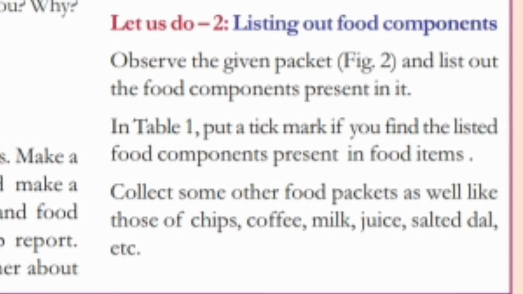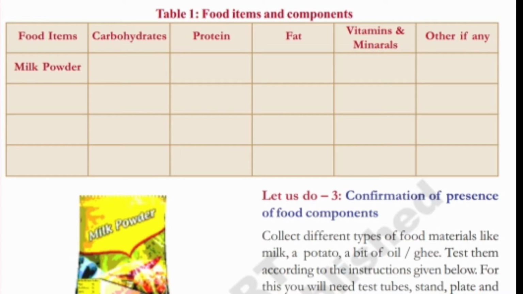Let us do 2. Listing out food components. Observe the given packet and list out the food components present in it. In table 1, put a tick mark if you find the listed food components present in food items. Collect some other food packets as well, like those of chips, coffee, milk, juice, salted dal, etc. Table 1. Food items and components. Food items: carbohydrates, protein, fat, vitamins and minerals, other if any.